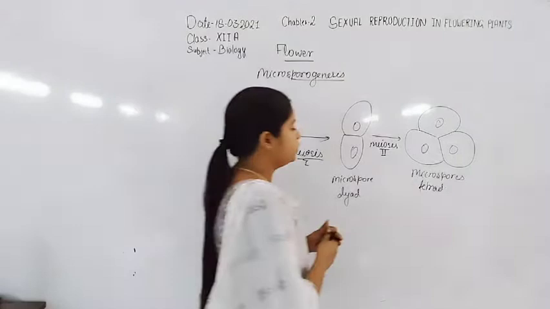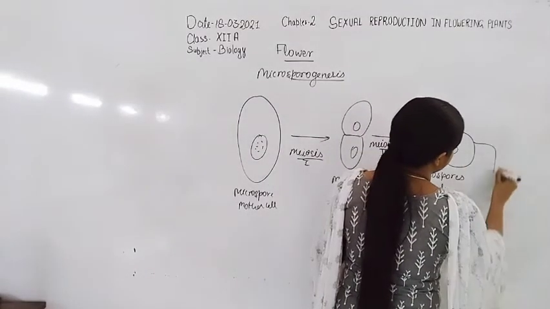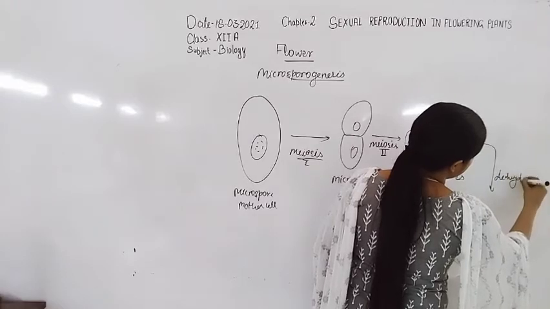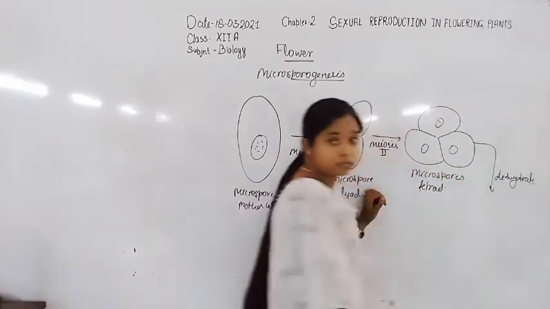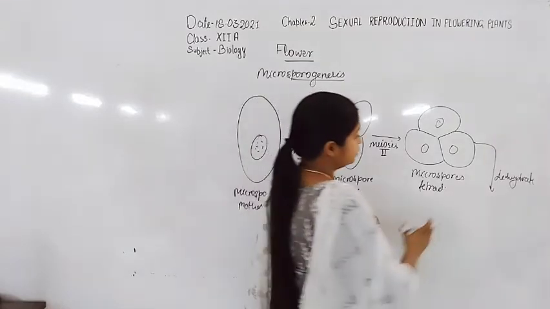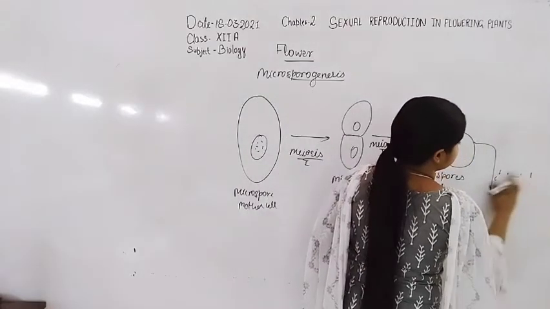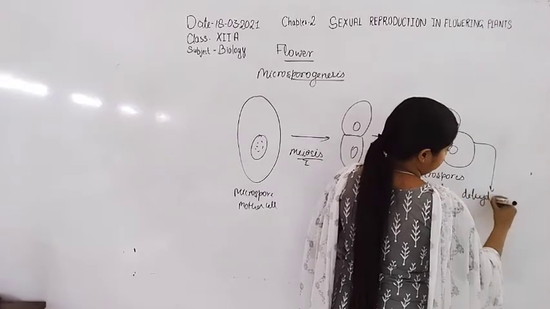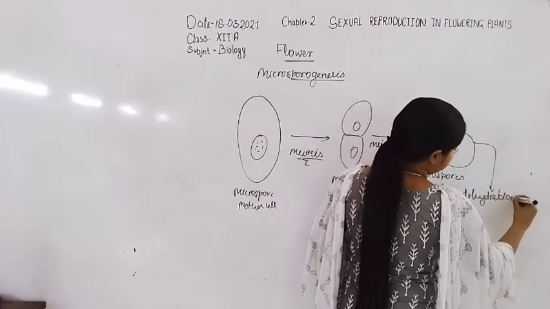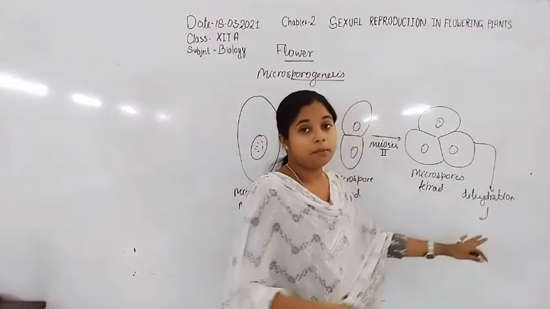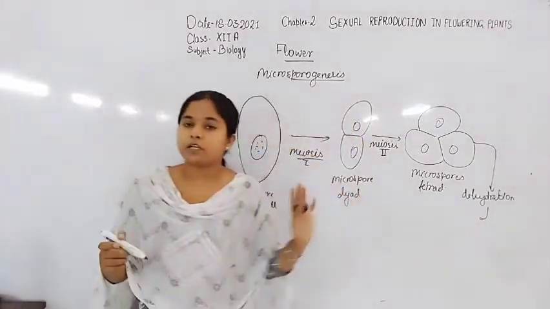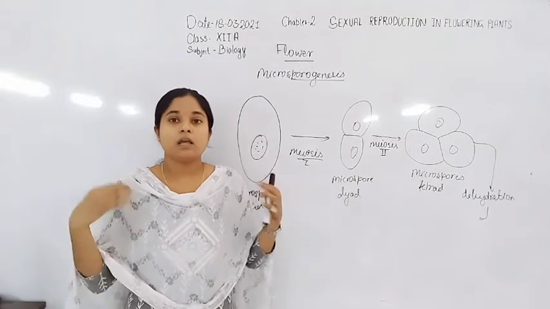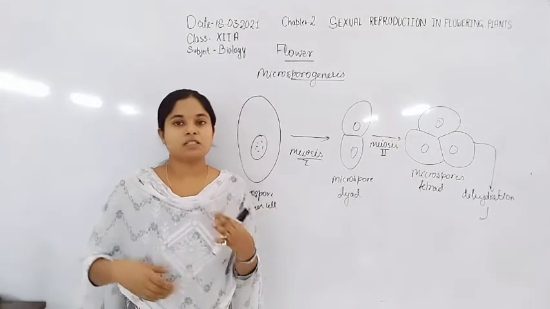dehydration. After dehydration, all the cells that are microspores in tetrad form become separated from each other and undergo modification and synthesis.